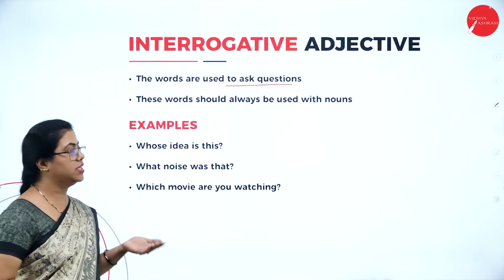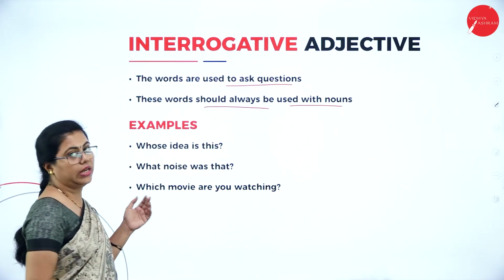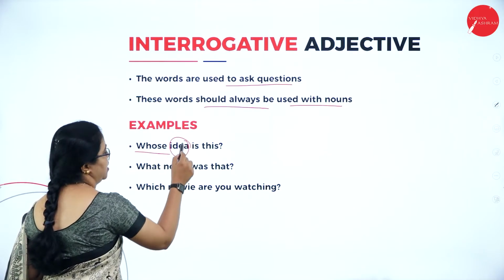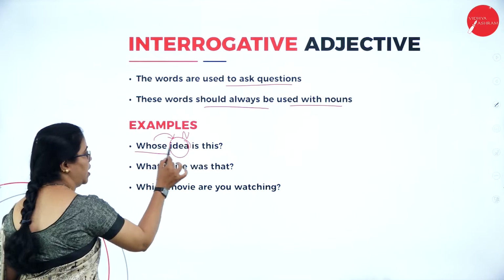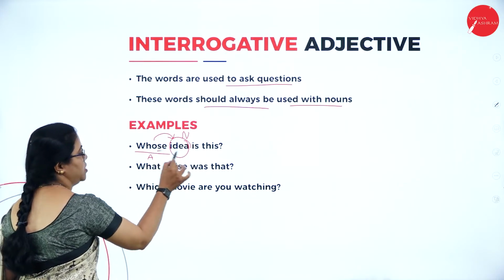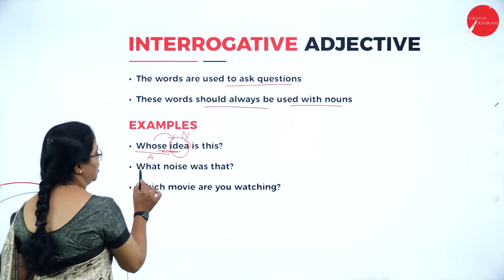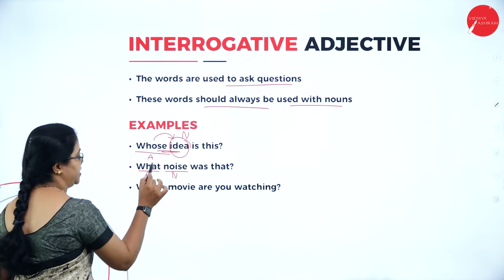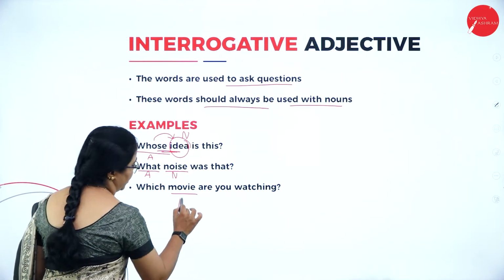And of course, these words also should always be used with nouns. So here in these examples you can see, whose idea is this? Idea is a noun and whose is asking a question about it. This is a noun and this becomes an adjective because it always has to be used along with nouns. So here you can see, what noise was that? Noise is a noun. What is an adjective here. Next example, which movie are you watching? Again, this is a noun.